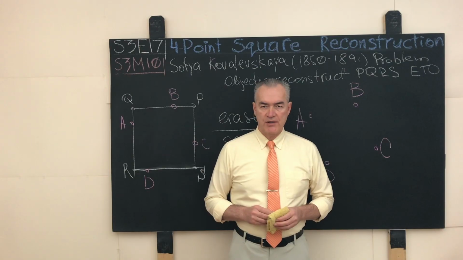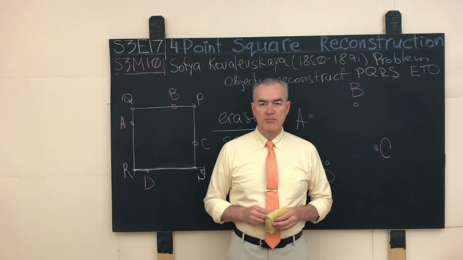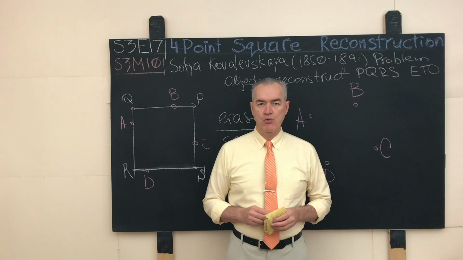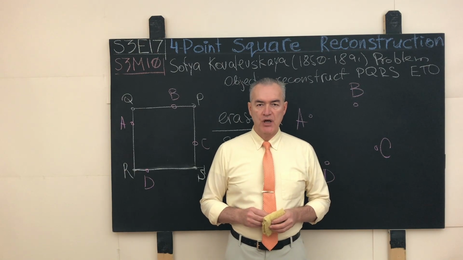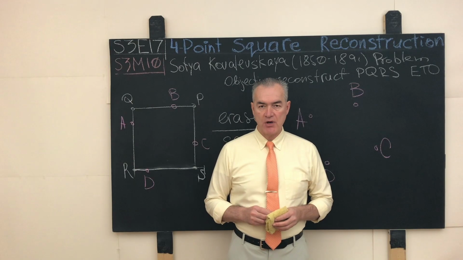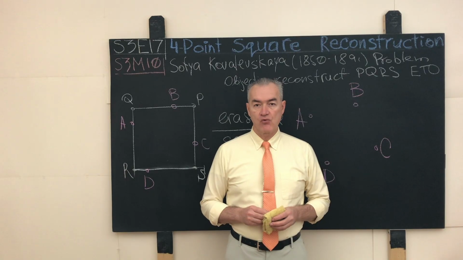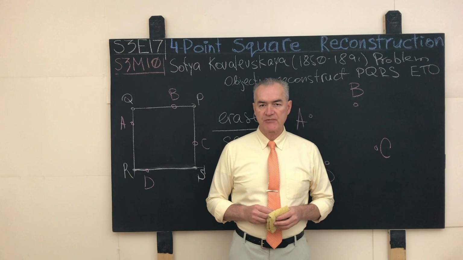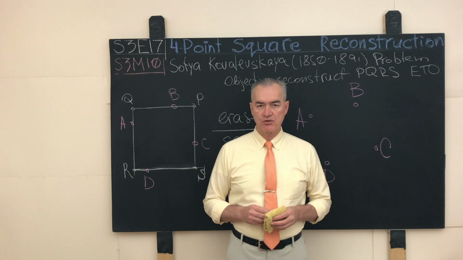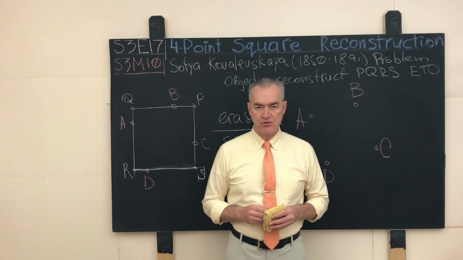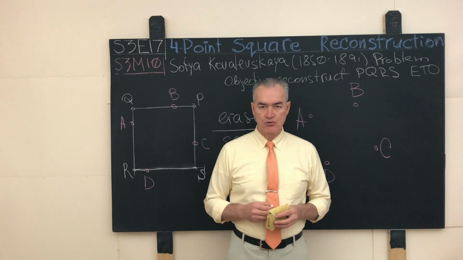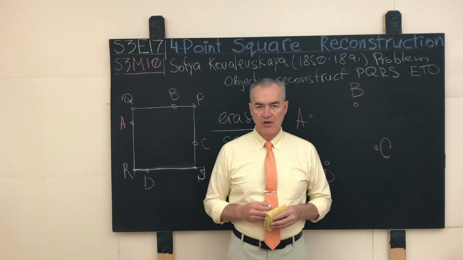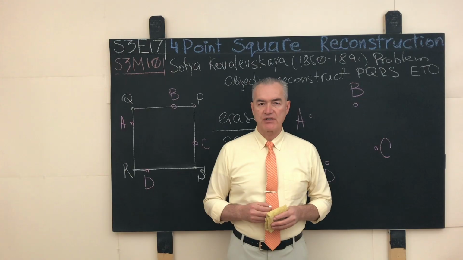Welcome to the Problemers Channel Season 3, Episode 17, the episode which I titled 4-Point Square Reconstruction, because in this episode we will look at 4, not at 5, as I promised at the end of the previous episode, but actually at 4 distinct solutions of this problem, because upon a closer analysis, my 5th solution turned out to be not a solution after all. So 4 distinct solutions of the problem of 4-point square reconstruction.